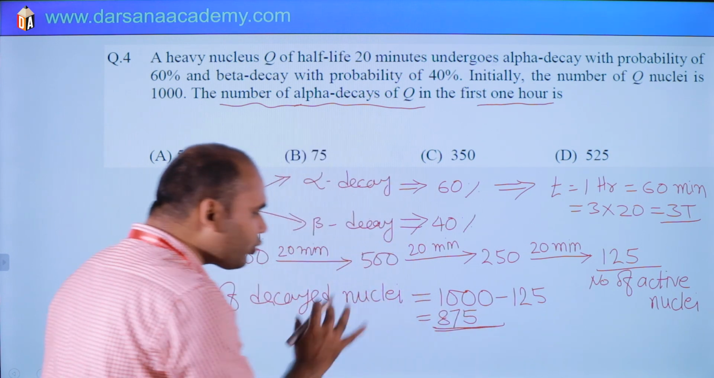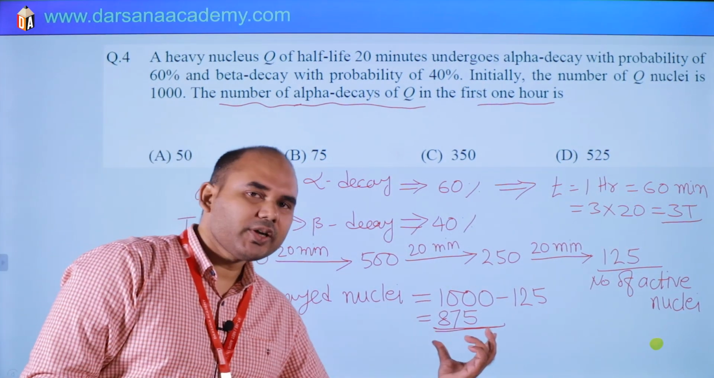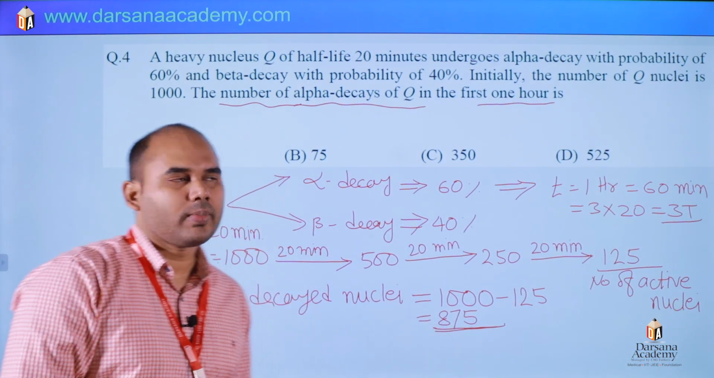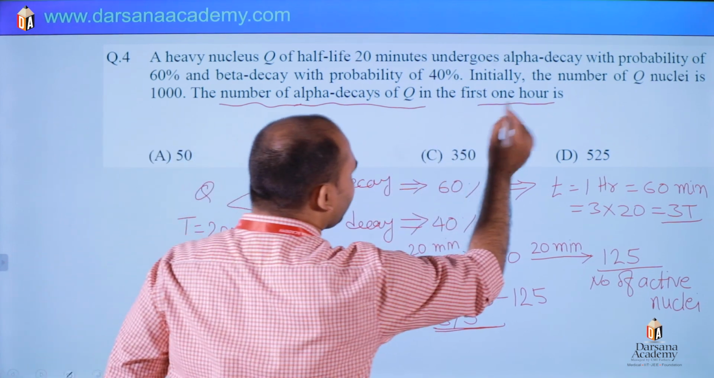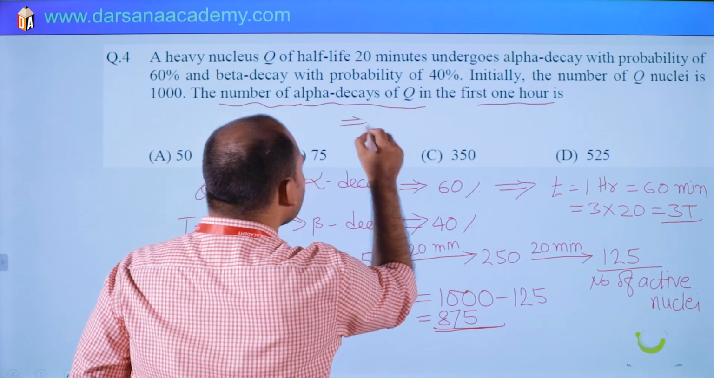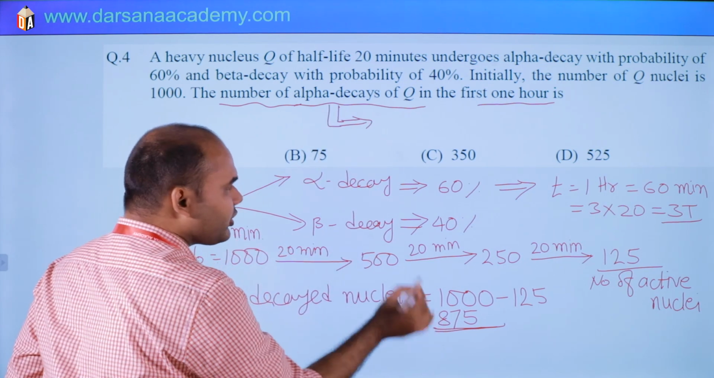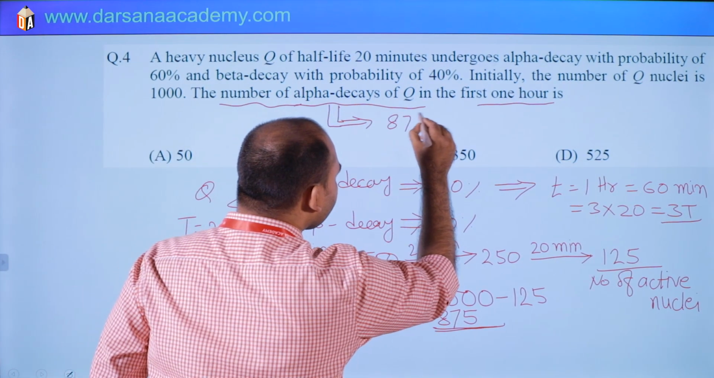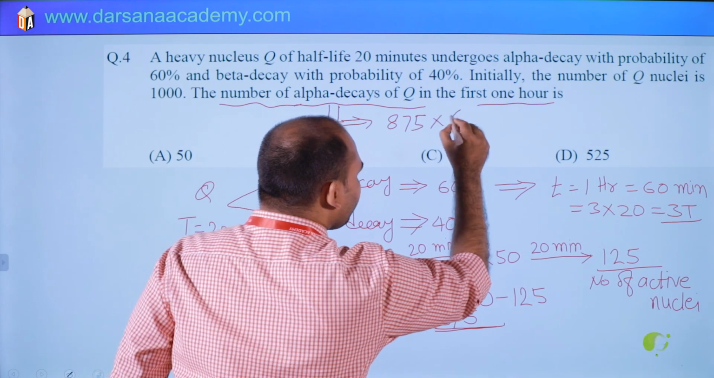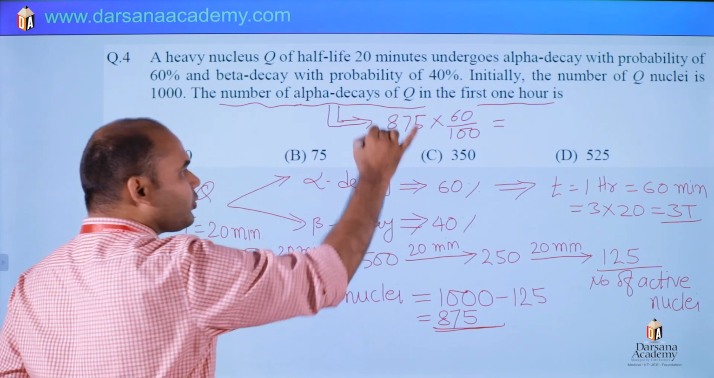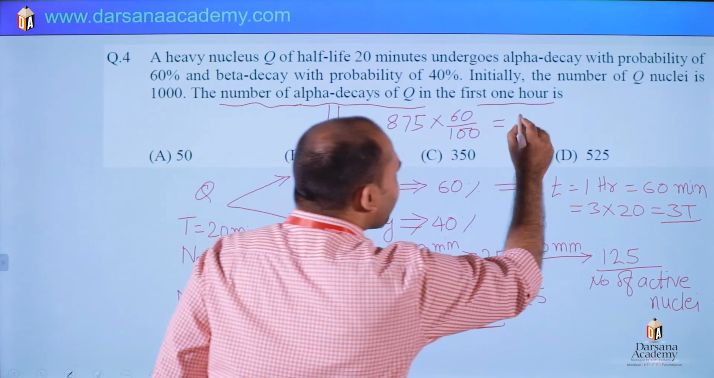Out of this much, 60% is alpha. So our answer will be what? Here I am writing. The number of alpha decayed will be 60% of this, means 875 into 60 by 100. So it will be 60% of this much, 525.